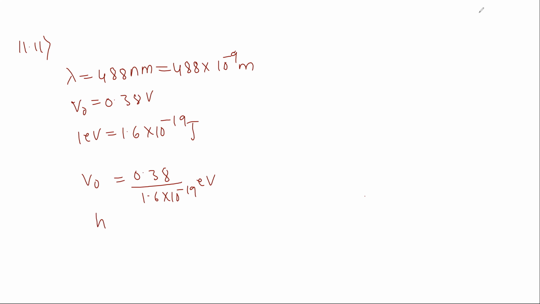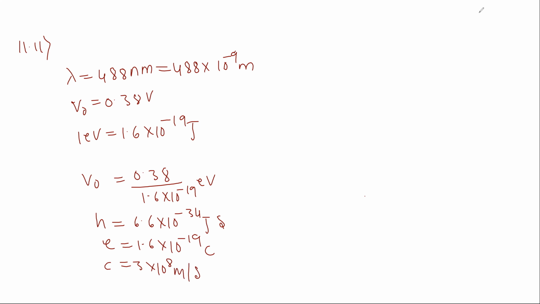So H value is 6.6 into 10 to the power of minus 34 joule second. Charge of the electron is 1.6 into 10 to the power of minus 19 coulomb. So speed of light is 3 into 10 to the power of 8 meter per second.